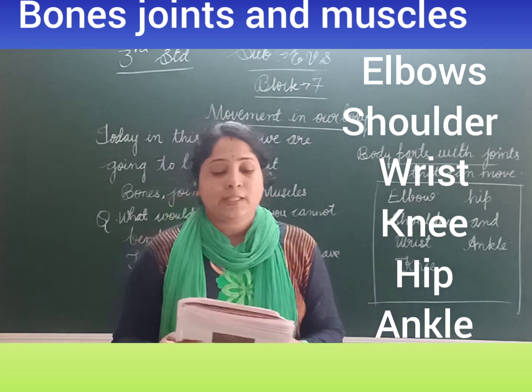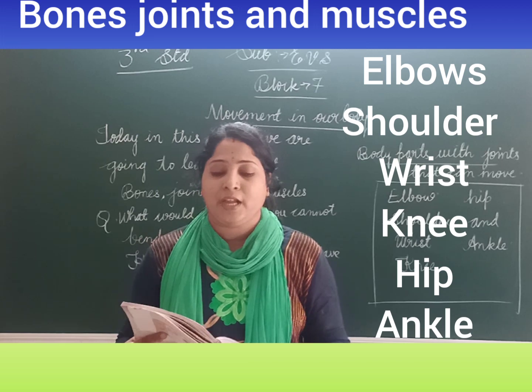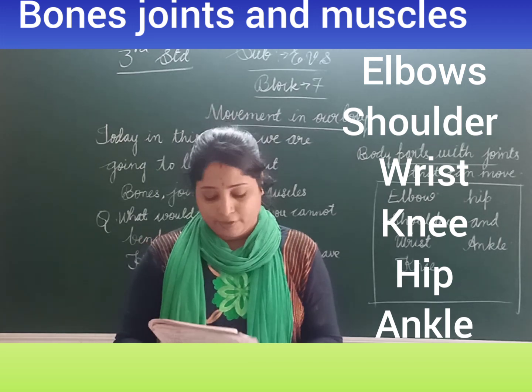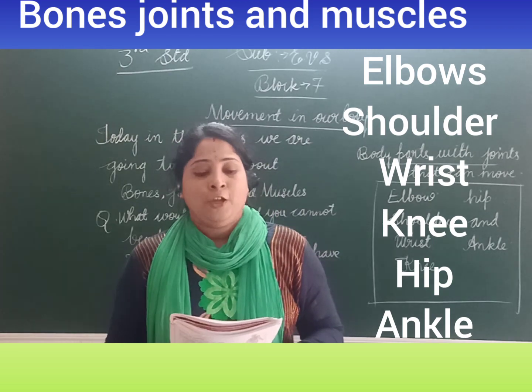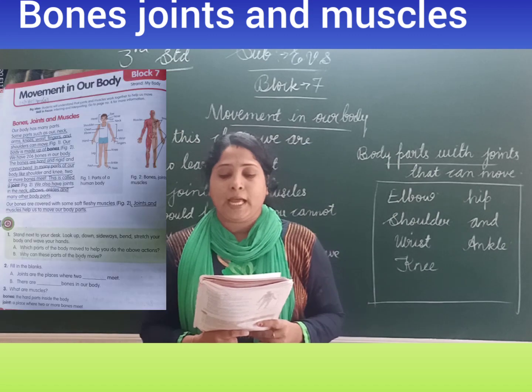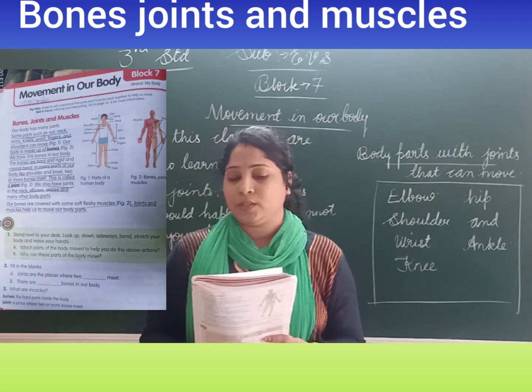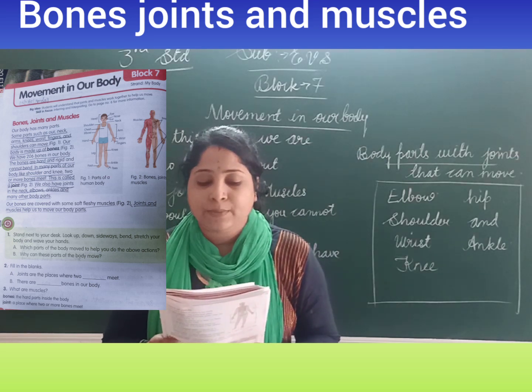So in this class you are going to learn the new lesson, movement in our body, in block 7. Look at your textbook, page number 34. Bones, joints and muscles. Our body has many parts.